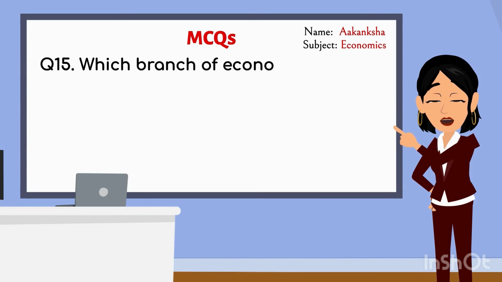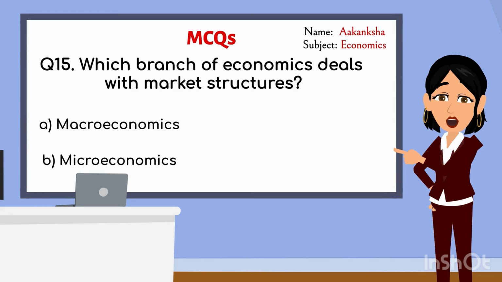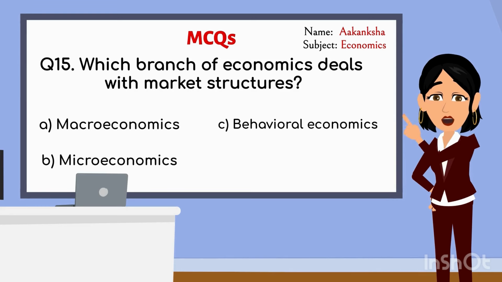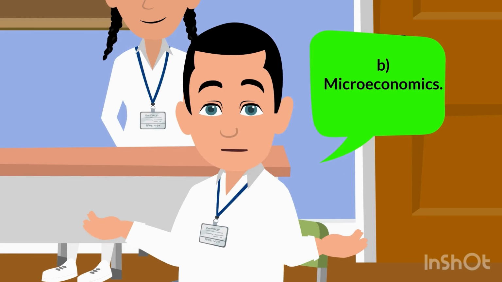Now, class, here's a question for you. Which branch of economics deals with market structures? A. Macroeconomics. B. Microeconomics. C. Behavioral economics. D. Public economics. Ma'am, the answer is B, microeconomics.